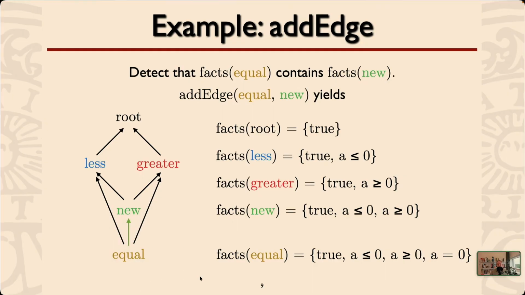In that case, we may need to update things in equal, but since new is not really populated yet, nothing should happen in our simple example like this. You could add such edges automatically, because whenever you add a new node, it will be the least upper bound of its arguments. So any other nodes that have all of those as upper bounds will be further from the root than the new node.